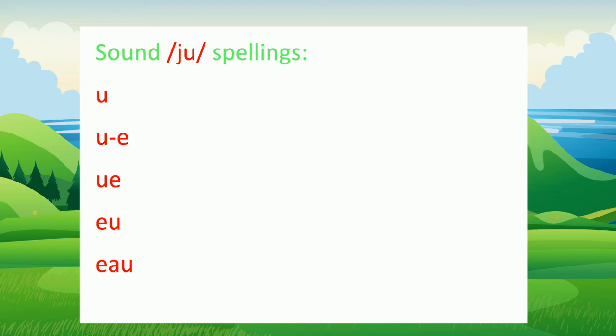These include U, UE, UE, EU, and EAU. Now let's take a look at some examples of these different spellings.